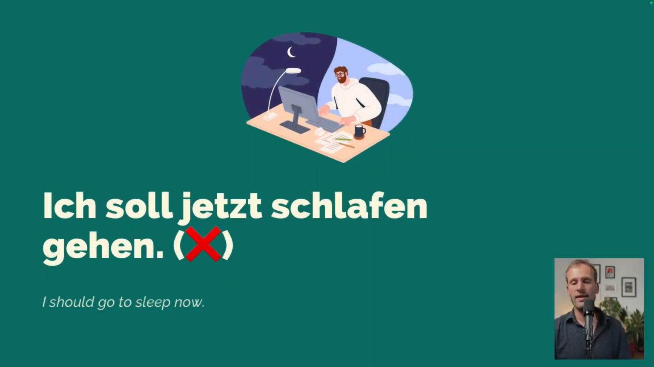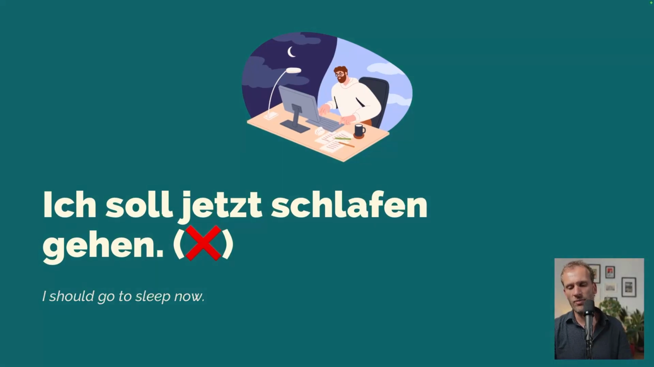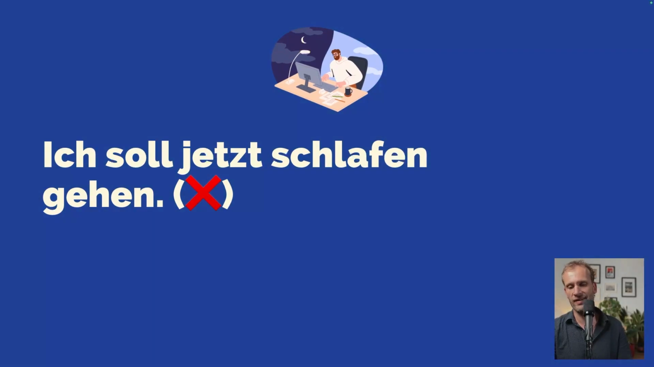So a sentence like this wouldn't be great in German, wouldn't be correct. Ich soll jetzt schlafen gehen. Now this sentence is not wrong, technically speaking, but the German native speaker would never say it like this. There must be some context. Who said that? Is it a doctor? Is it the mom? Is it the husband or wife? Who is that? So it's not wrong, but it doesn't sound right either. So who said that? Who's the one who said that?